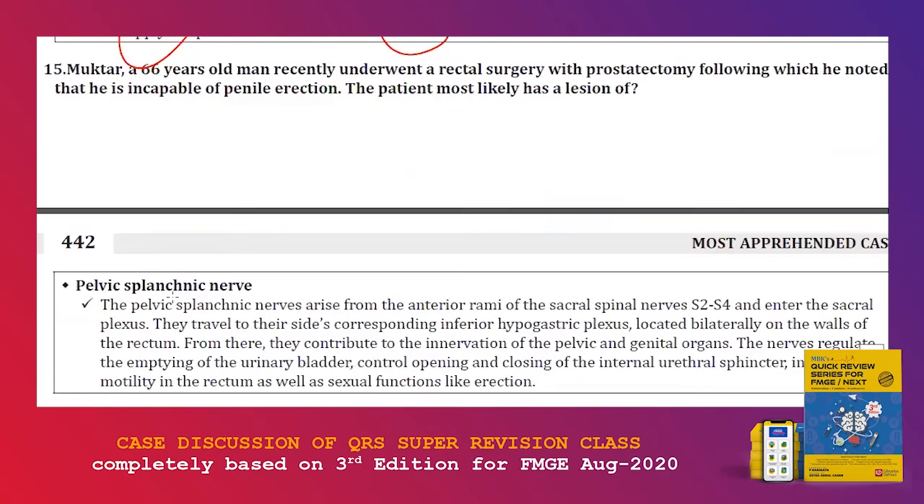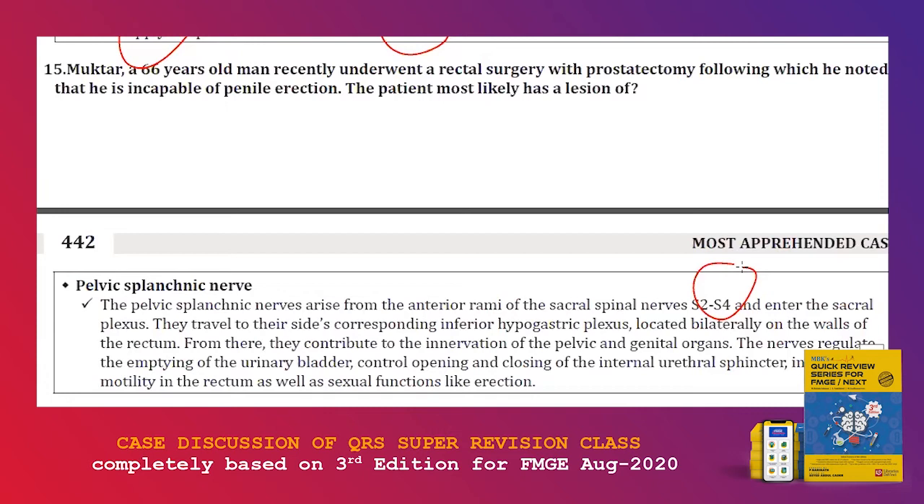The next question is, a 66 years old man recently underwent a rectal surgery with prostatectomy, following which he noted that he is incapable of penile erection. So where is going to be the lesion? The lesion obviously is going to be the pelvic splanchnic nerve. So pelvic splanchnic nerve arises from the anterior rami of the S2 to S4, which enter the sacral plexus.